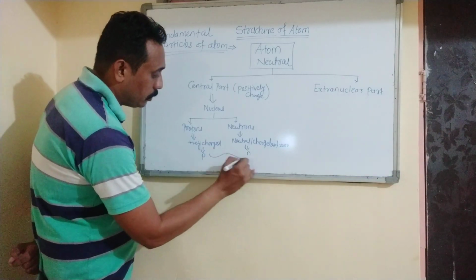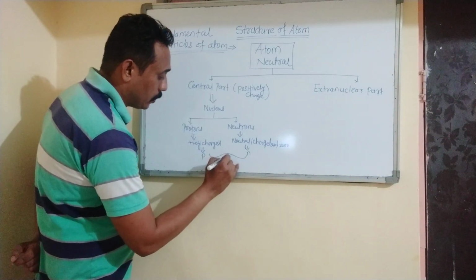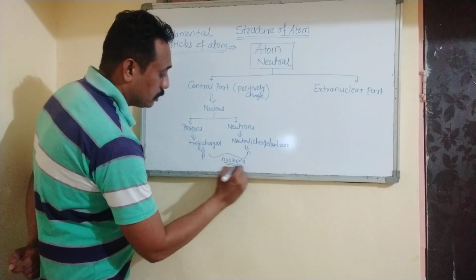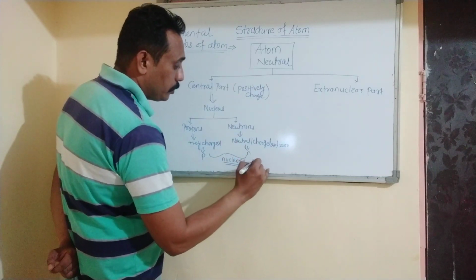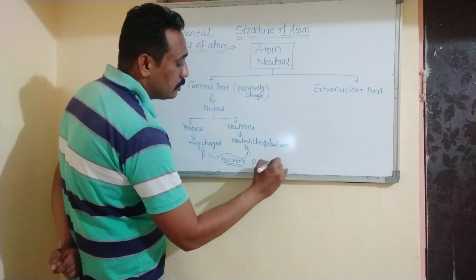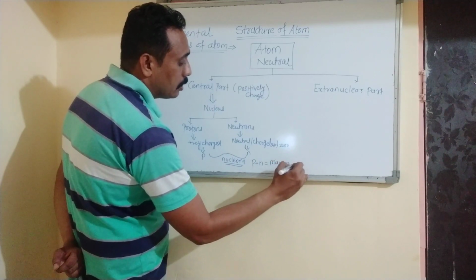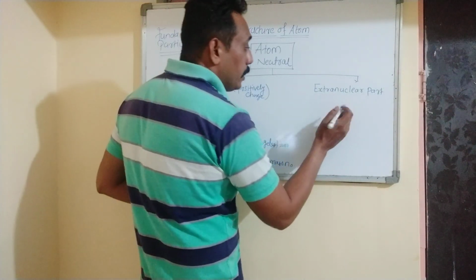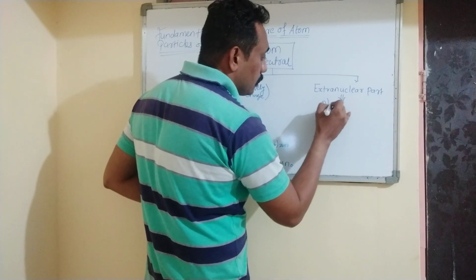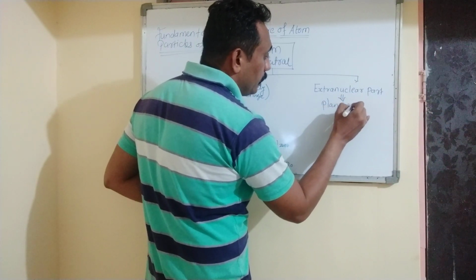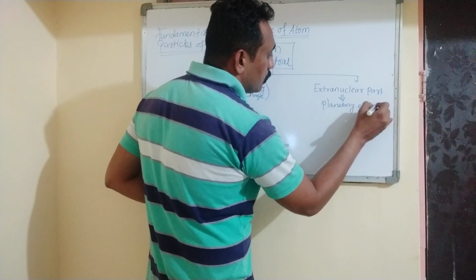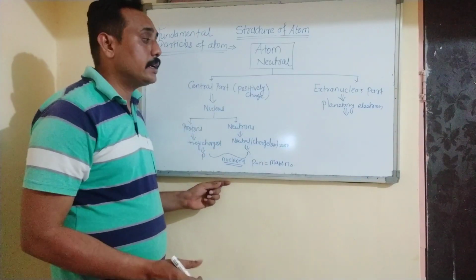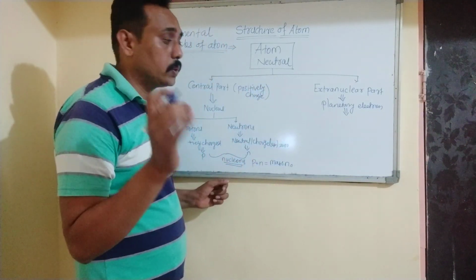The protons and neutrons collectively are called as nucleons. And the sum of protons plus neutrons is the mass number of that atom. Okay, the extranuclear part consists of planetary electrons. Why they are called as planetary? Because they revolve around the nucleus same as the planets revolve around the sun in a solar system.